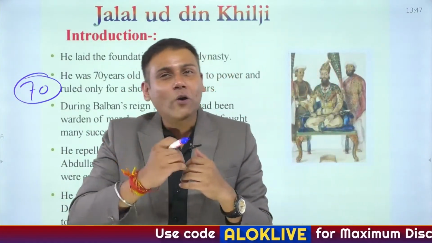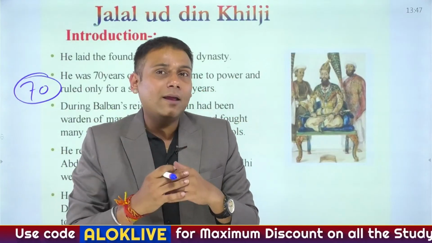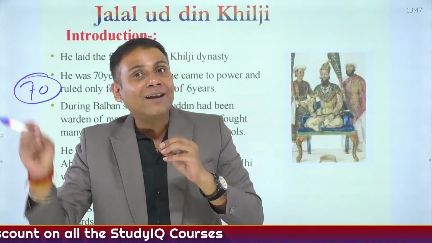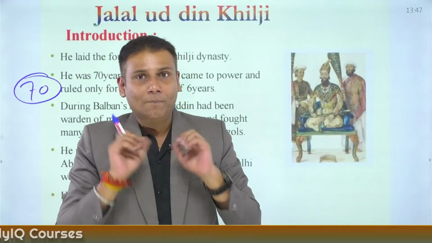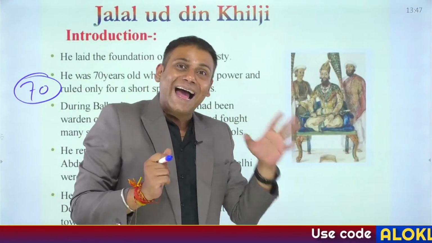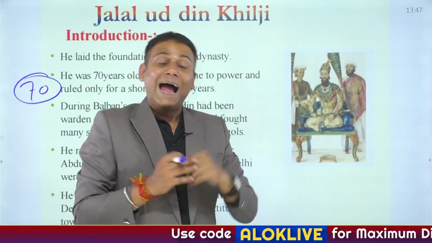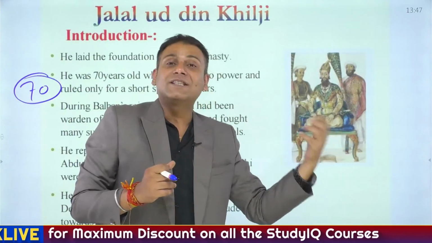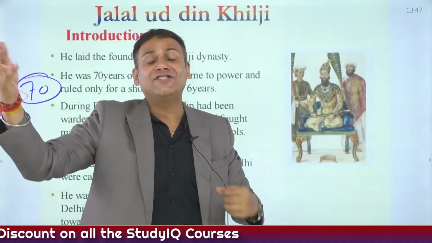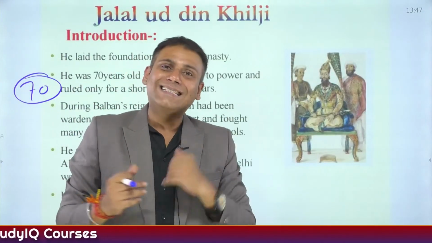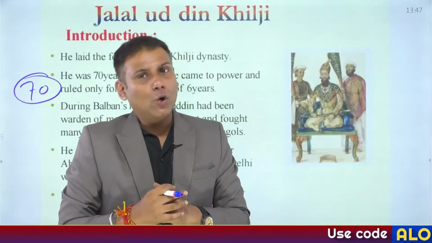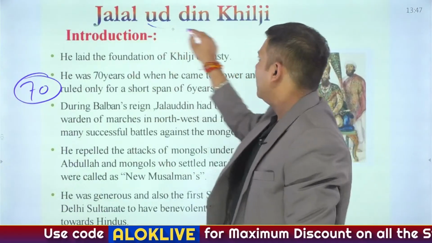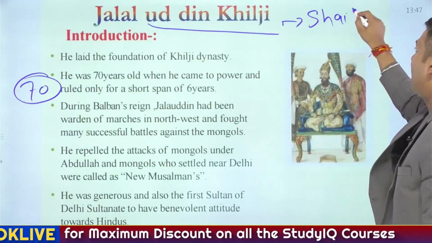And hence, many historians believe that he adopted lenient attitudes in many cases, which was not liked by different nobles. Now, many believe that the Khiljis come from Central Asia, and they migrated from Central Asia to the region of Afghanistan. After some time, they started working as slaves for the slave dynasty rulers. One of the finest examples is Kaikubad.